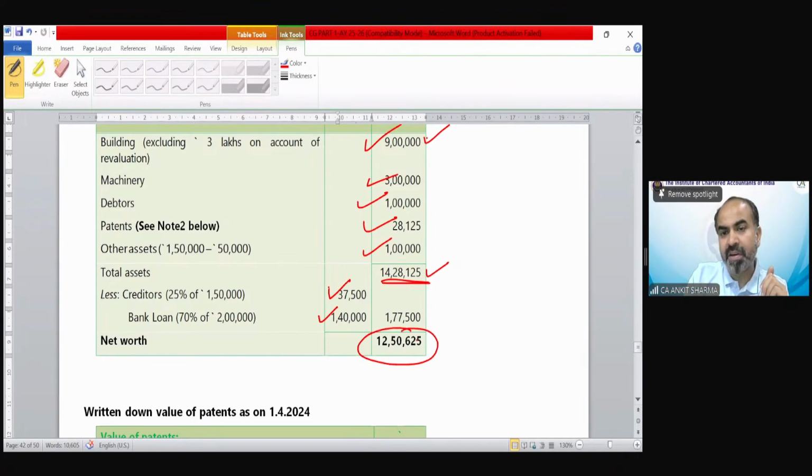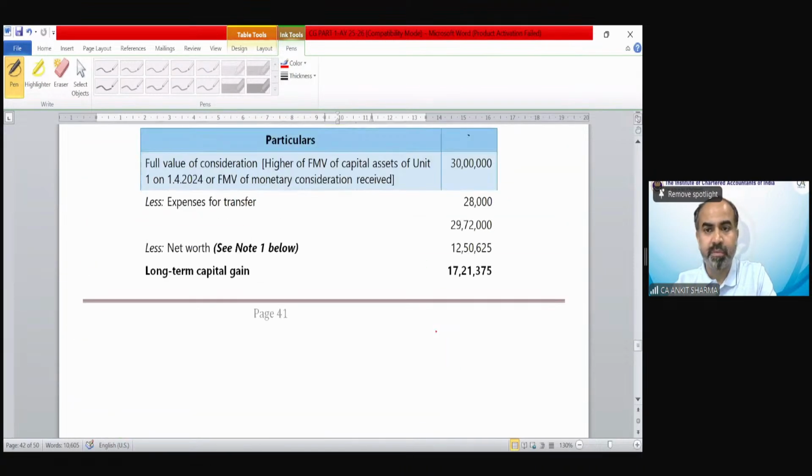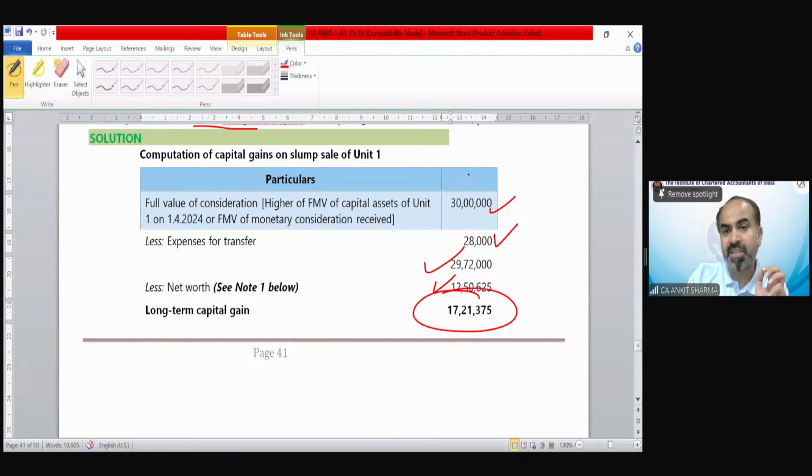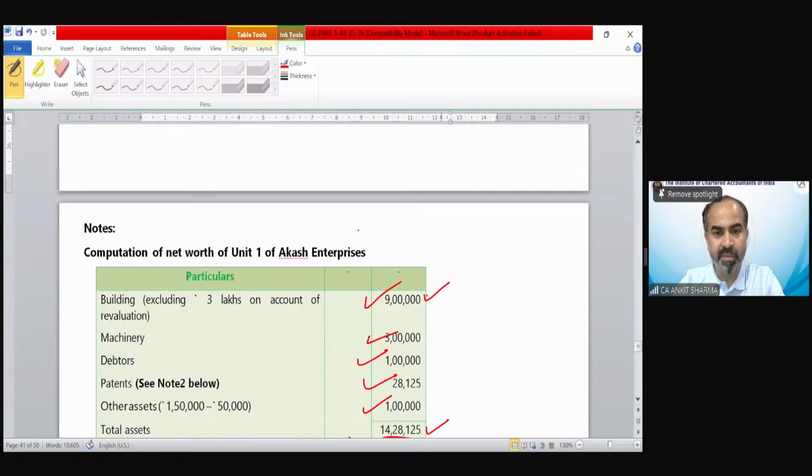After that, my net worth is 1,250,625. As soon as you are able to calculate the correct net worth, your question is solved. You can see the sale consideration, expense on transfer, your net sale consideration, your net worth we reduced, and this is our long-term capital gain, and that is your answer. I hope it's clear to everyone.